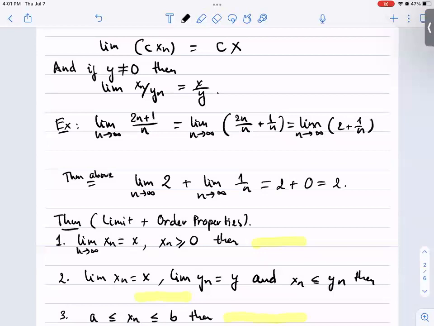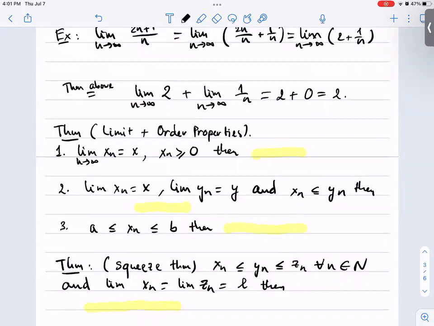We discussed it in the previous lecture. That's why, applying the theorem above, we immediately arrive at the conclusion that the limit here must be equal to the limit of 2 plus the limit of 1 over n, which is 2 plus 0, which is equal to 2.